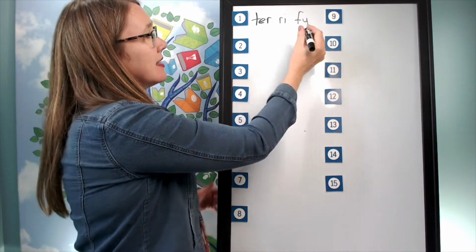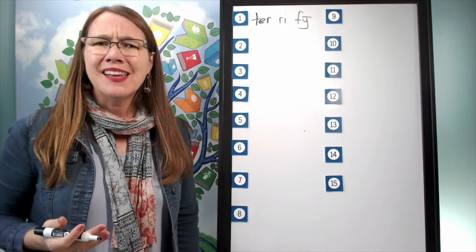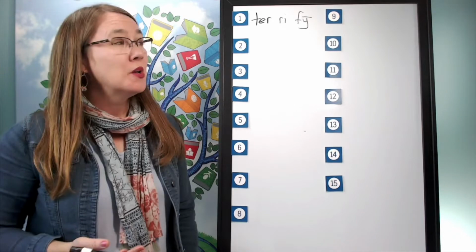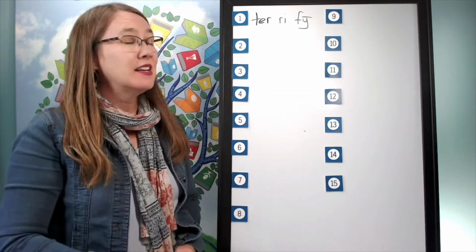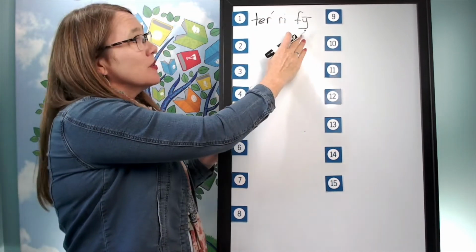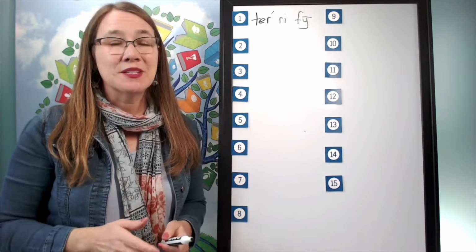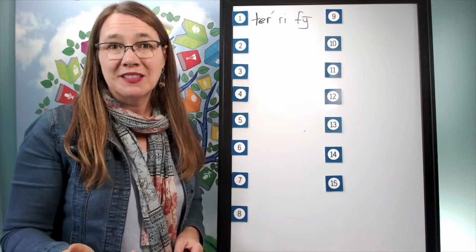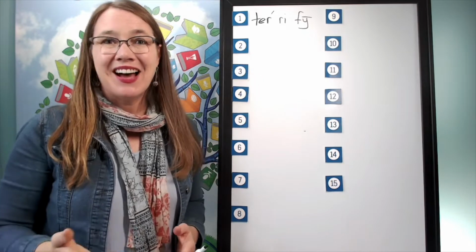Well, notice this is saying its long sound. I thought Y said the E sound at the end of a multi-syllable word. Where is the stress in this word? Terrify. Notice this syllable is stressed, so this is an unstressed syllable. Y says its E sound at the end of a multi-syllable word in a stressed syllable. In this case, it's unstressed. That's why it's saying its I sound.